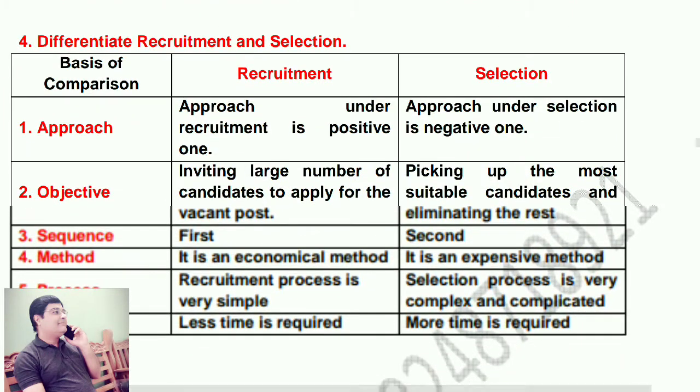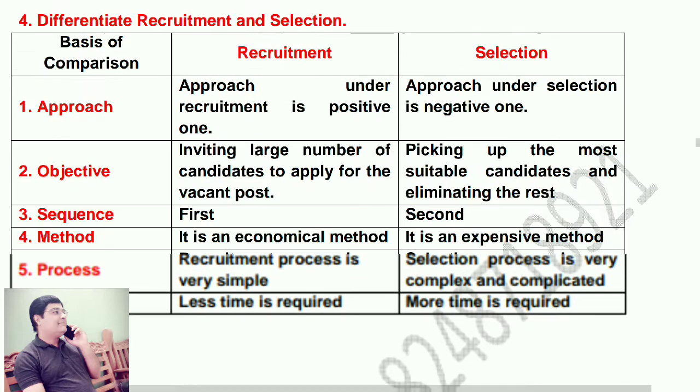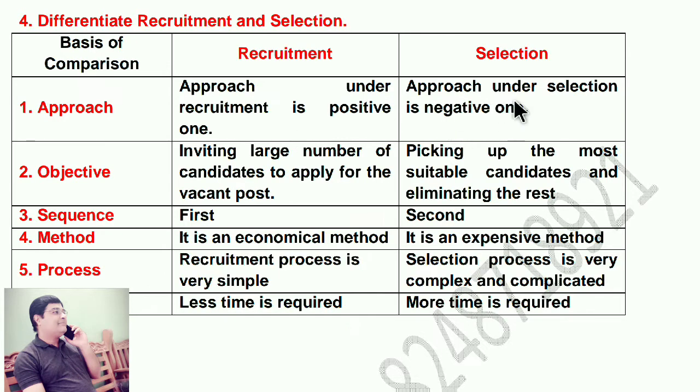Next question, difference between recruitment and selection. The basis of comparison, recruitment and selection. Approach. Approach under recruitment is a positive one. Approach under selection is a negative one. Objective. Inviting a large number of candidates to apply for the vacant post. Picking up the most suitable candidates and eliminating the others.